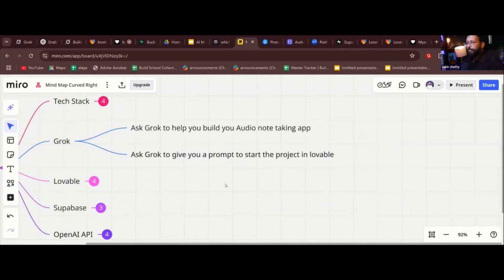You don't need to ask Sukin to give us the prompts. These prompts are in very simple language. For Lovable, I'm not going to create any prompt myself; I'm asking Grok to create a prompt for Lovable. I'm using AI to build AI. Ask Grok to help you build your audio note taking app. Let me show you what I'm going to do.